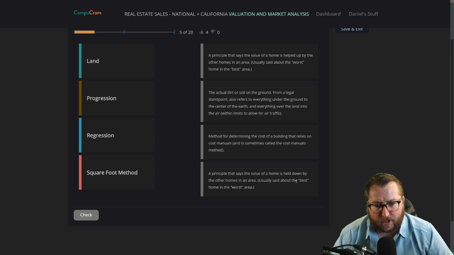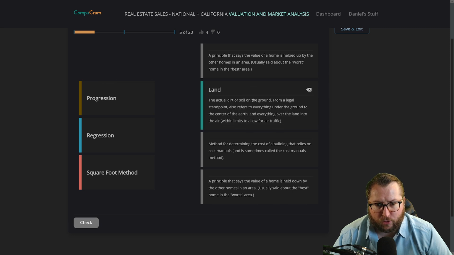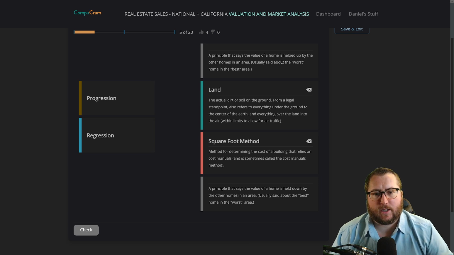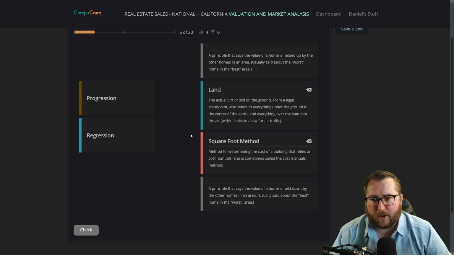Okay, so that one's the best home in the worst area. This one is the worst home in the best area. Let's see what we got. So this is land right here, probably the actual dirt or soil on the ground from a legal standpoint, land. I'm going to go with the square foot method for determining the cost of a building that relies on cost manuals. And then a principle that says the value of a home is helped by the other homes in an area, usually said about the worst home in the best area.